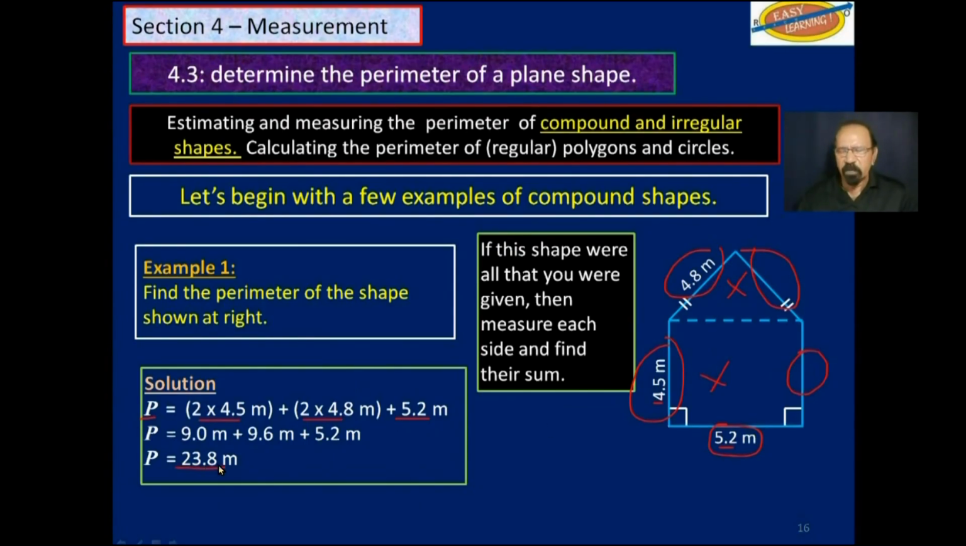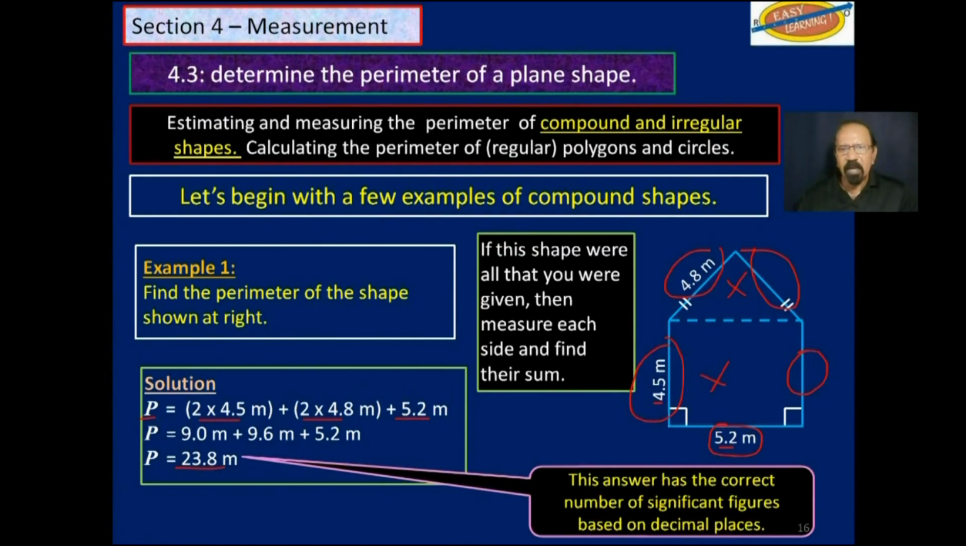23.8 meters. This answer has the correct number of significant figures based on decimal places. So we can leave it at that, or just to show the margin of error, we can add to it plus or minus 0.05. That 0 is for the first digit on the right of the decimal place, and then 5 here. That's example 1.